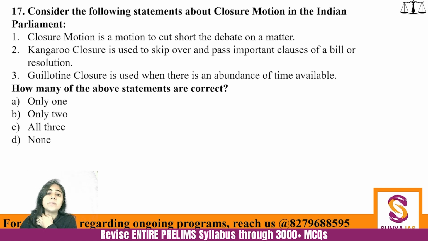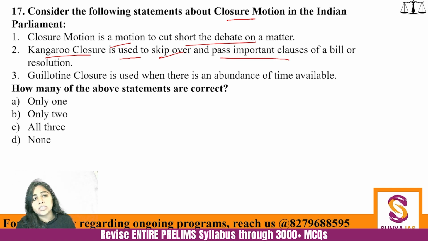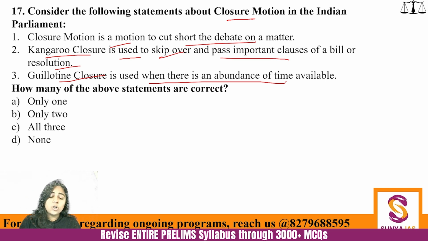Next, consider the following statements about closure motion in the Indian Parliament. Closure motion is a motion to cut short the debate on a matter. Kangaroo closure is used to skip over and pass important clauses of a bill or resolution. And guillotine closure is when there is abundance of time available. How many of the given statements are correct? From the name closure itself, what do you understand? That you want to close a matter. You want to put an end to a debate. So the first one is absolutely generic and correct.